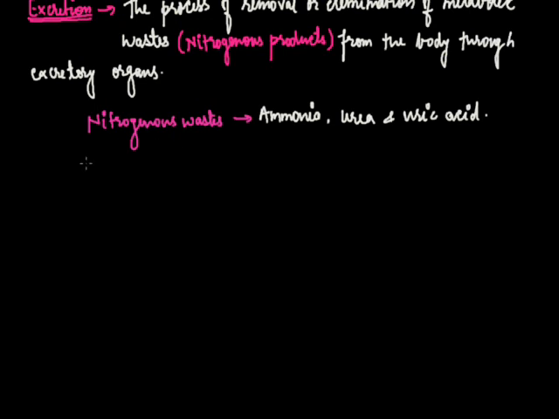Various kinds of metabolic activities occur inside the body, like photosynthesis, which occurs in plants, respiration, which occurs in plants and animals both, and the processes of digestion and urine formation.